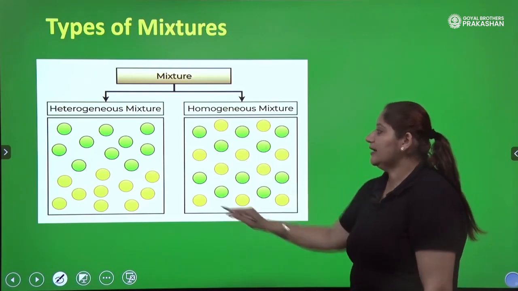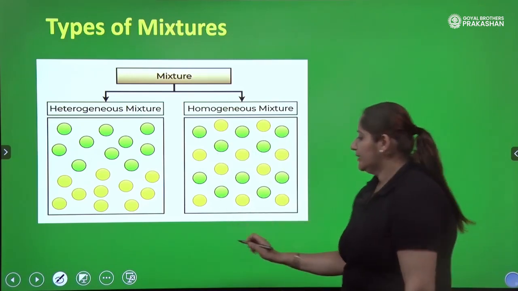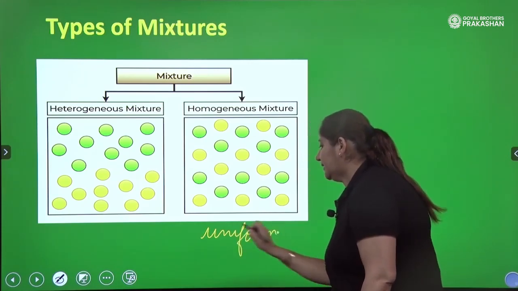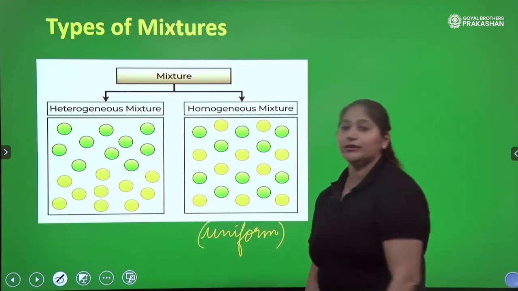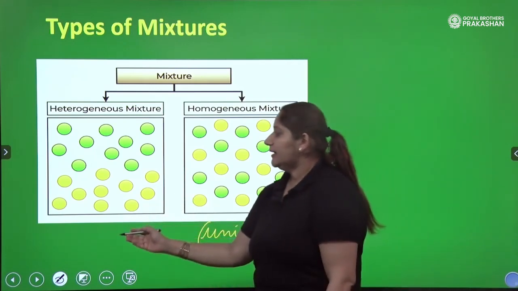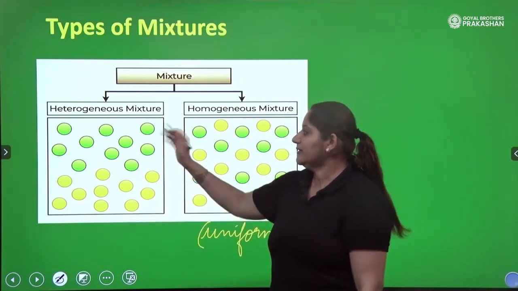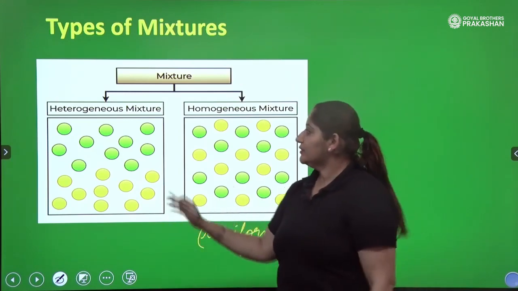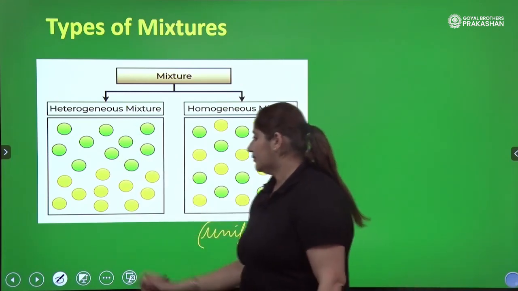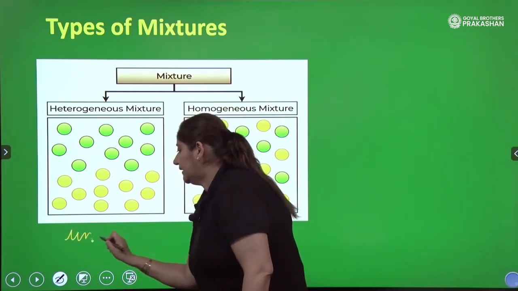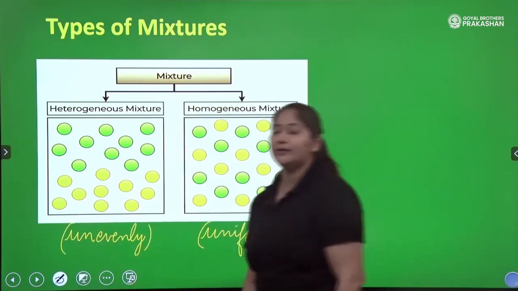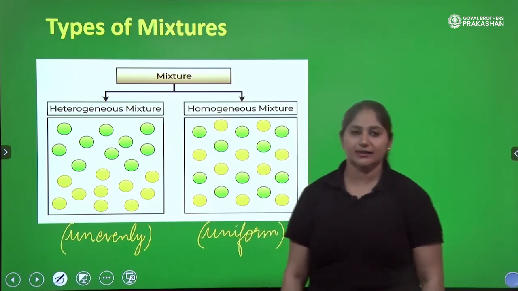So we can say here there is uniform distribution of particles, evenly distributed particles. But what is here? In a heterogeneous mixture, you will see two separate layers, or the particles are more somewhere, less somewhere. So the particles are not evenly distributed, they are unevenly distributed, right? There is non-uniform distribution of the particles in heterogeneous.